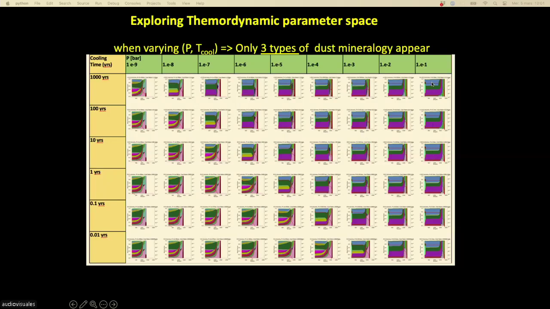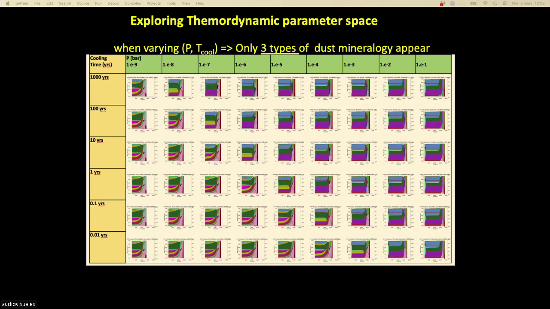So for example, at high pressure and high temperature, you have this condensation sequence. At low pressure and very short condensation, you have this condensation sequence. And even if you do not know the meaning of the colors, just by eye you see that you have two regions that clearly appear: an upper triangle, where all the mineralogies are the same, and a lower triangle where all the mineralogies are the same.